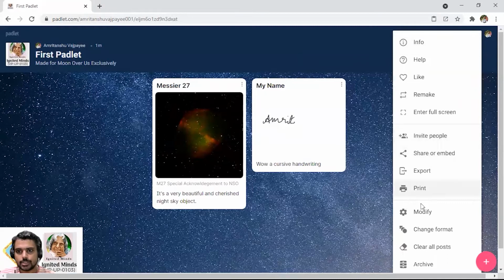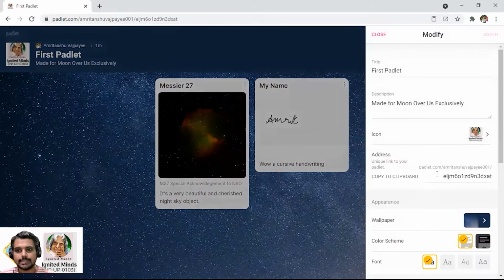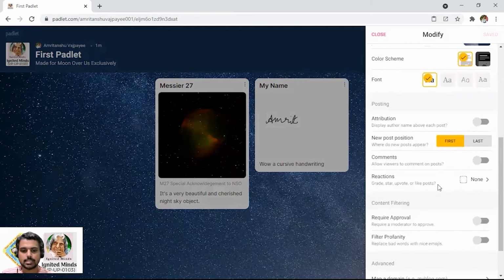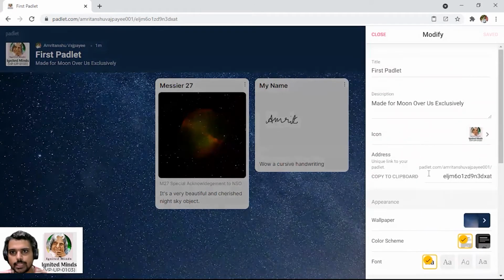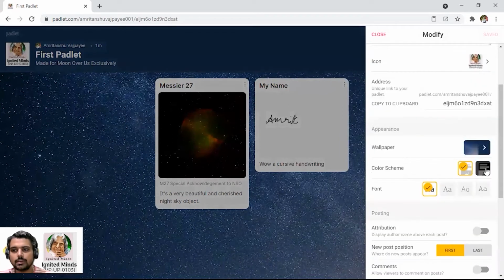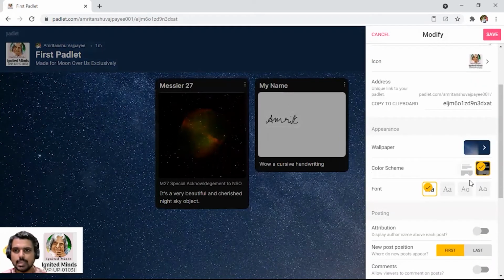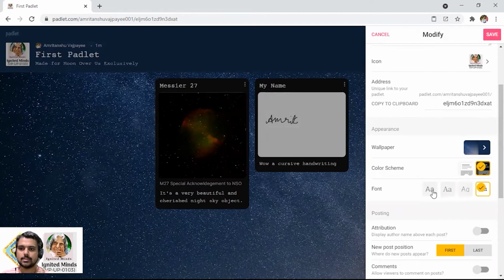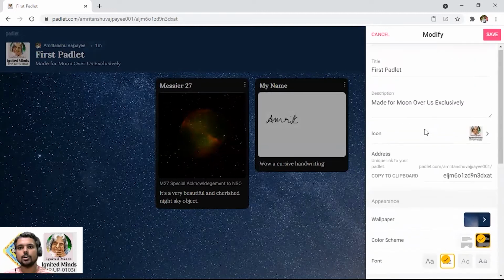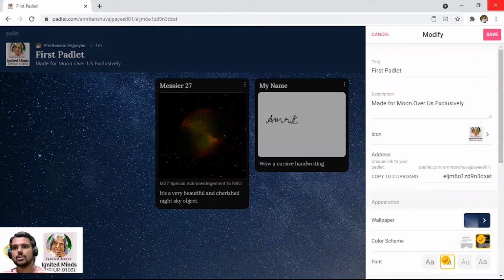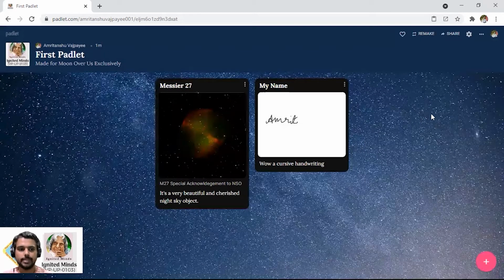If you are not satisfied with the format that we have selected, you can click on these three dots, and then you just have to come to this modify section. Once you come to the modify section, you have to click on color scheme. Now you can see the color scheme has changed. If you want to see the change in the fonts, it comes like this, or like this. So it's your decision how you want to keep on posting. Now if you put save, the theme and everything has already been changed.